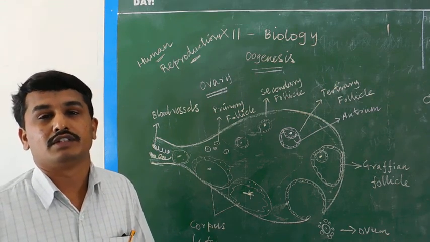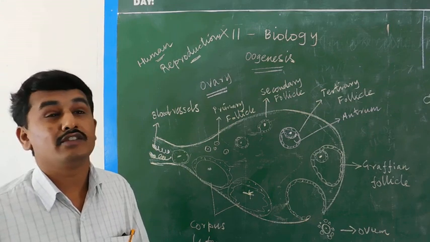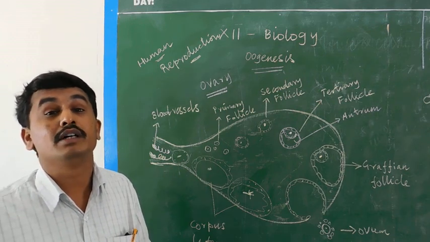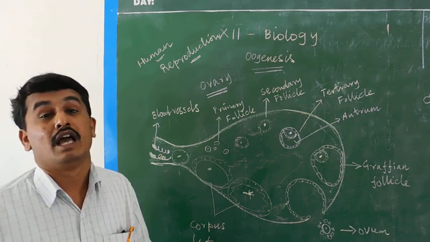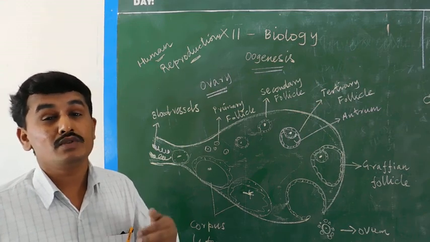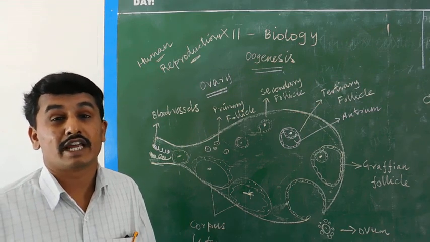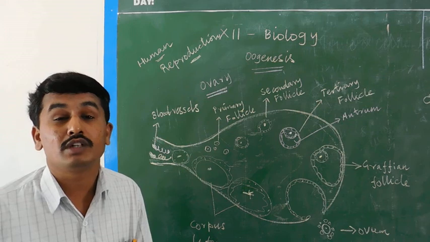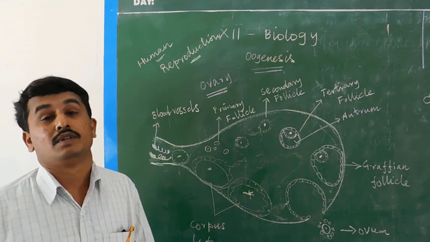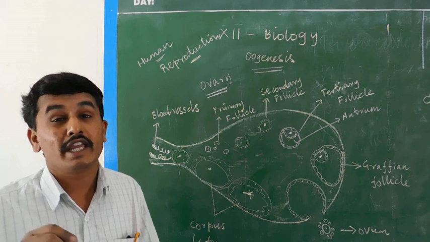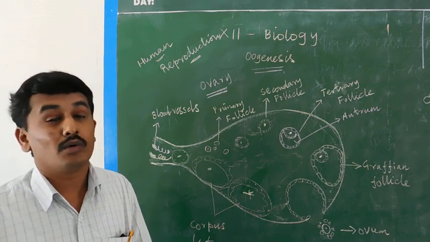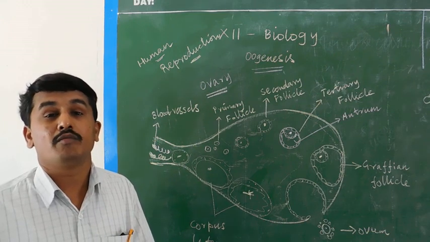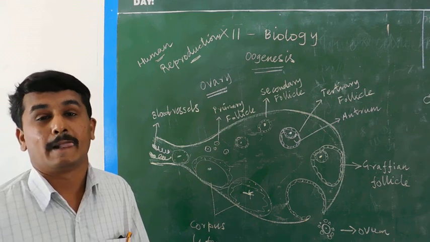Two ovaries are present, and each ovary contains millions of ova during development, that is, before the birth of the female. At birth, during parturition, each ovary contains 60,000 to 80,000 ova. Approximately 1,60,000 ova are present in the two ovaries. The ovum here is actually known as the primary follicle.